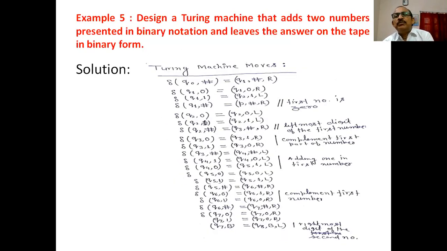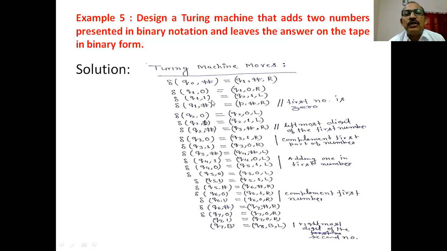Now we have to design the Turing machine moves. Is it clear? So let us see this. If the machine starts from the initial state Q0 and this is encountered, change to the other state Q1. Here we are checking whether the first number is 0 or not. You can see. And move in the right direction.